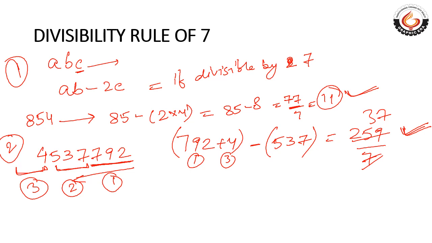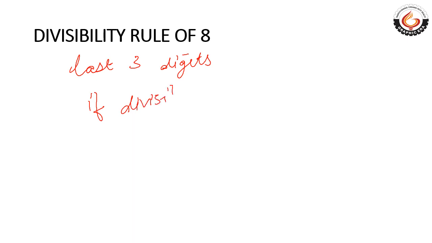Let's jump on to the next one, divisibility of 8. In divisibility of 4, we check the last 2 digits. But in divisibility of 8, we'll check the last 3 digits, and if they are divisible by 8, then the number is also divisible.